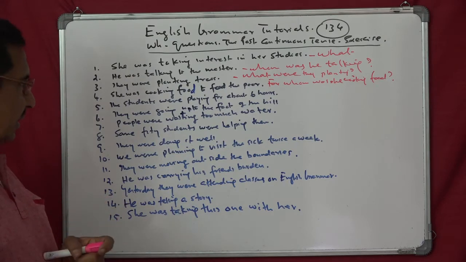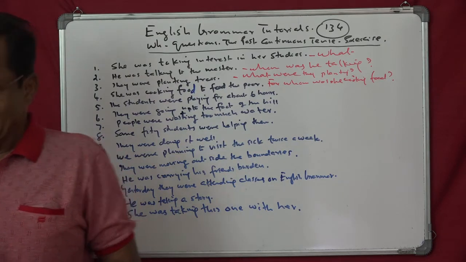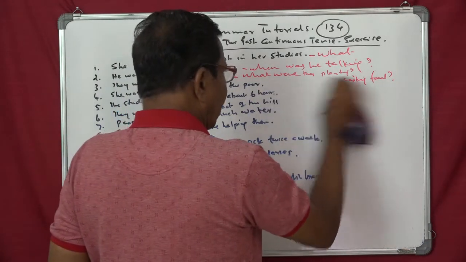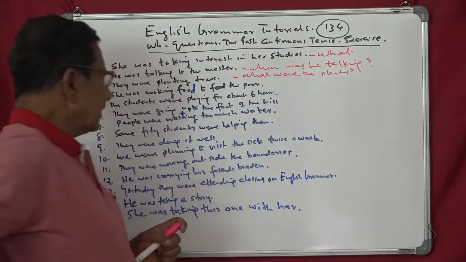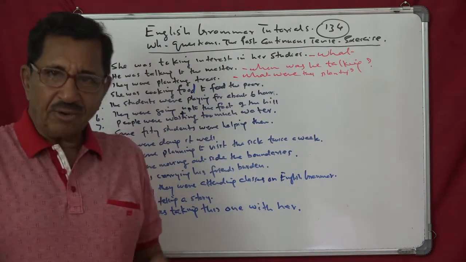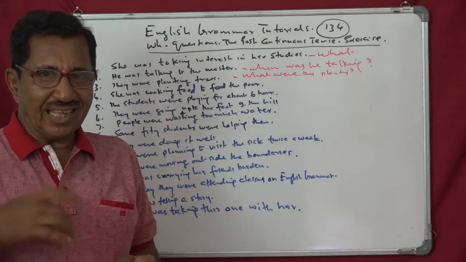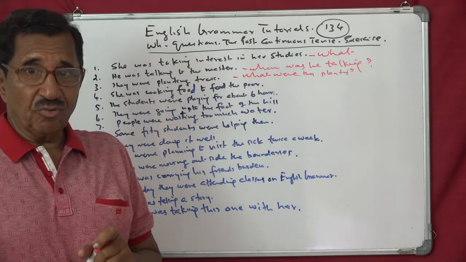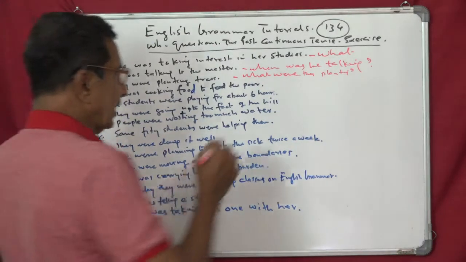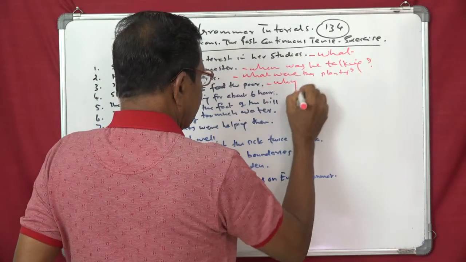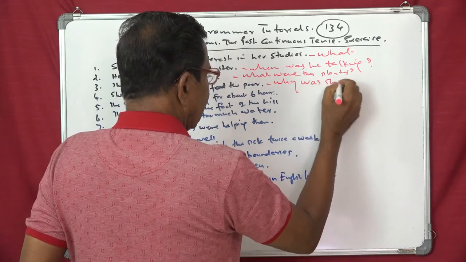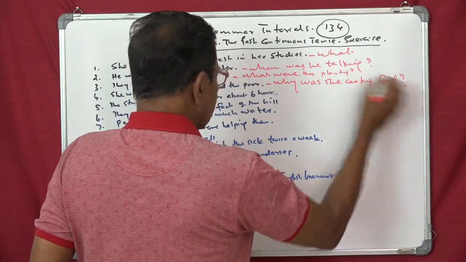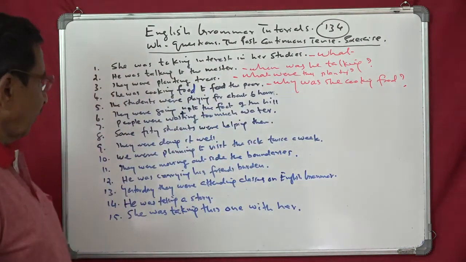Or a better option will be, for whom you may find it difficult, you have to bring for and all those things. No? So you can say simple, and the better option I think here it would be, because the other one is a bit complicated. So now, why was she cooking food? Why was she cooking food? So the answer is, she was cooking food to feed the poor.